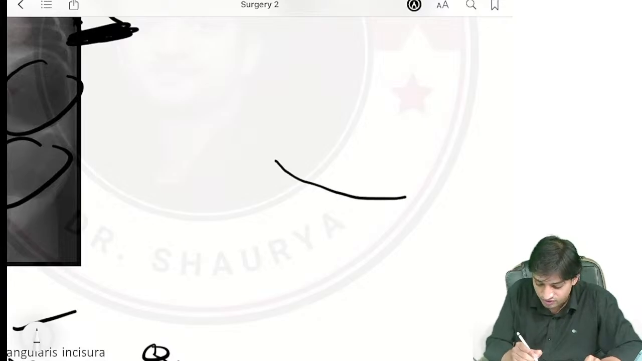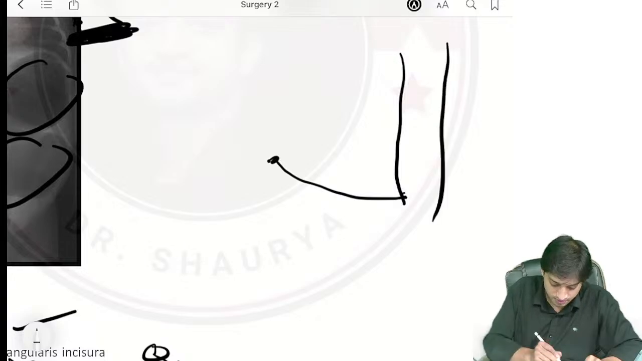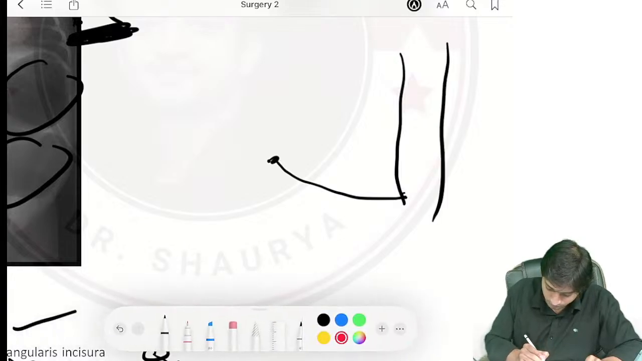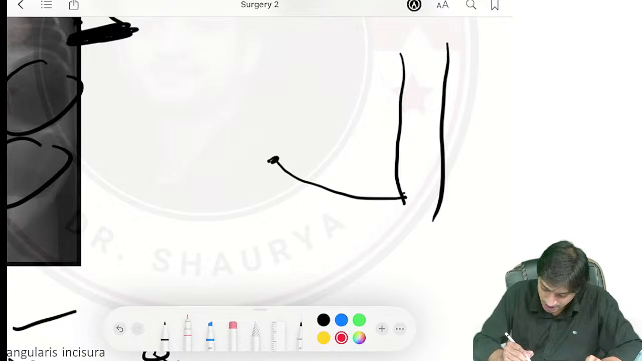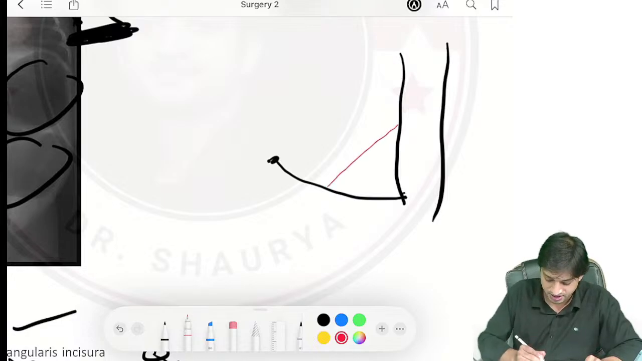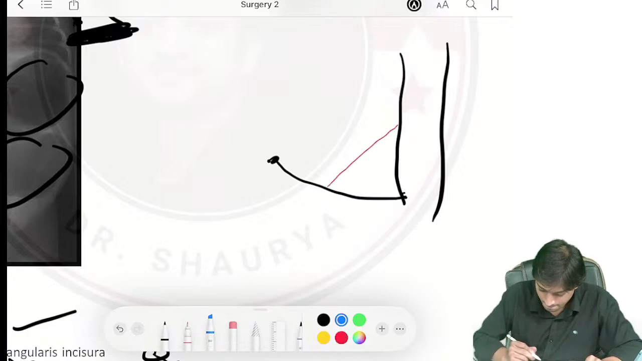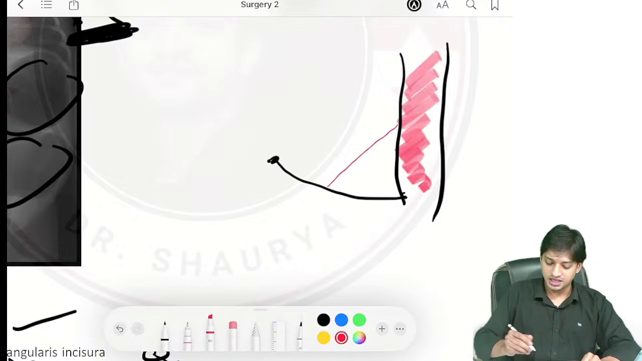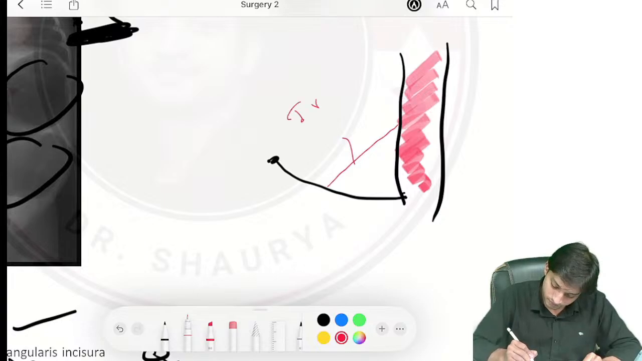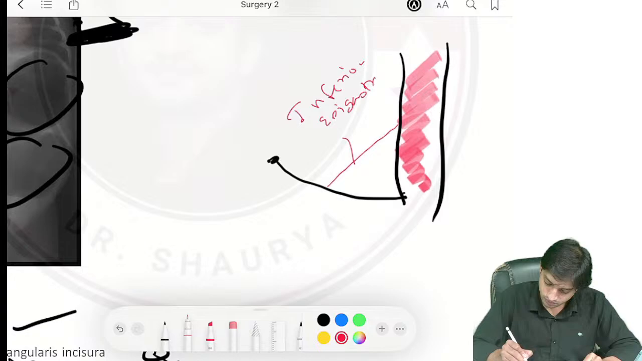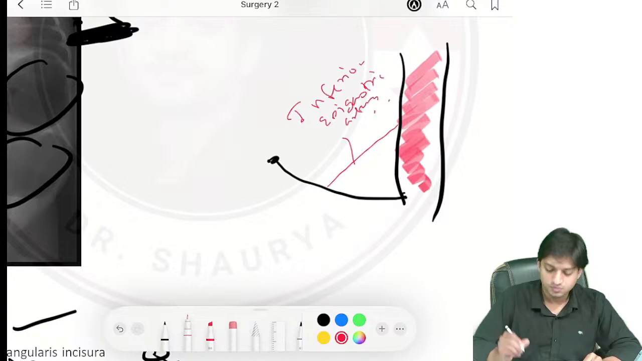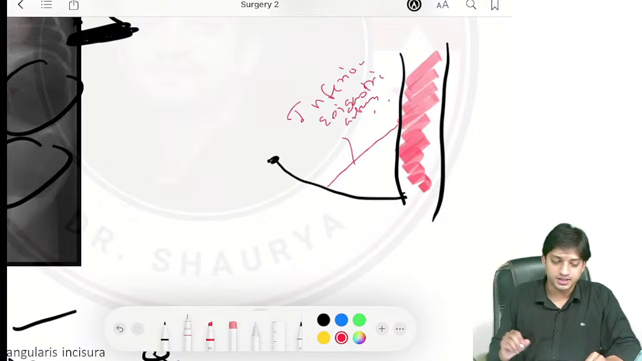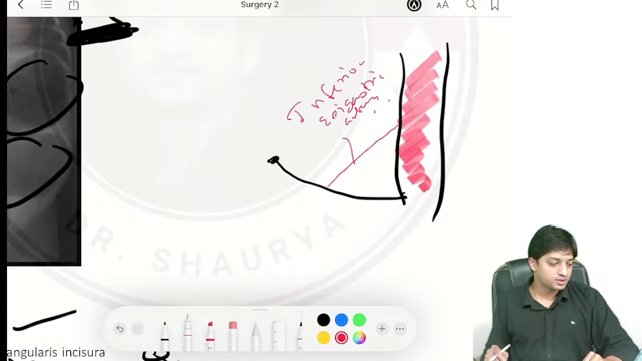See, you have the inguinal ligament. You have the rectus abdominis muscle. Then you have the inferior epigastric artery. Just have a look. This is your rectus abdominis muscle. This is the inferior epigastric artery. Right? Now, have a look, guys. I'm going to tell you about hernia.